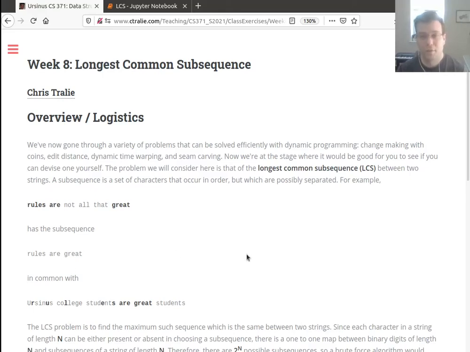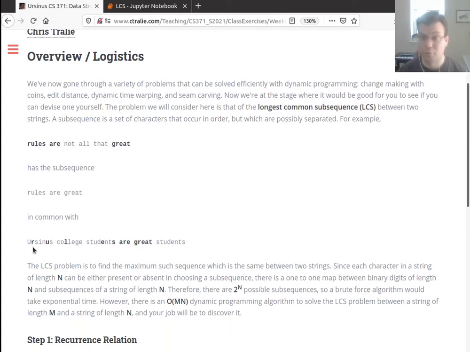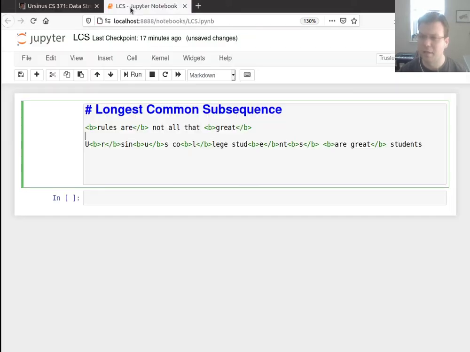Alright, I'd like to finish talking about the longest common subsequence problem, which we started in class. This is the problem where you're allowed to take any subset of characters in sequence, but you can leave blanks. So if I have the sentence "rules are not all that great," "rules are great" is a subsequence of that. I just skip a whole bunch of characters. I don't have to skip them in order though, so "Ursinus college students are great students" also contains "rules are great." Now if we think about the two of those,